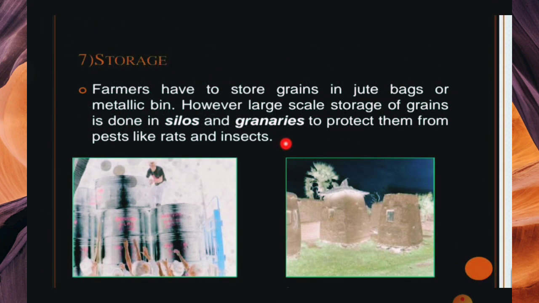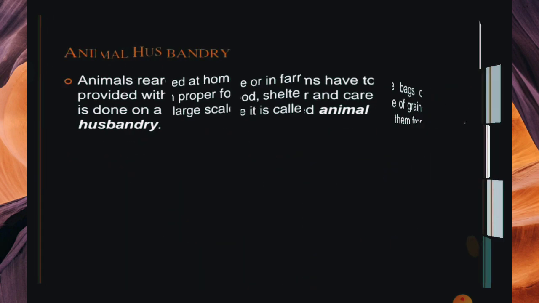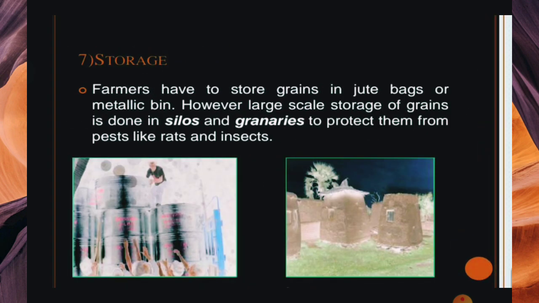In the traditional methods, people did not know much about this, so people packed grains in jute bags. But now if you want to store a large scale, so much grain, you can store it in silos. You can protect it from rats, because a rat can cut and eat the jute bags and eat your grain.